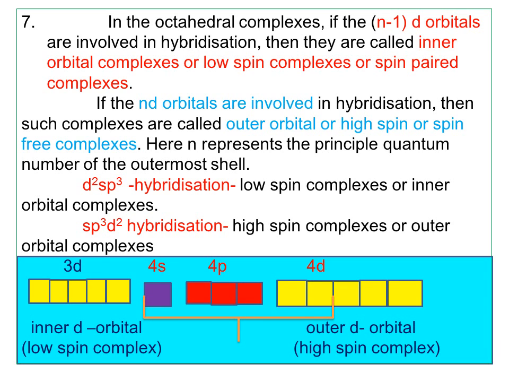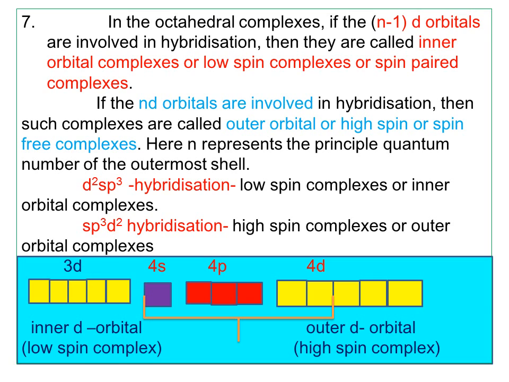In order to understand the seventh point, you must be very clear about what the nth shell is and what the n minus 1th shell is. What is the nth shell? The outermost shell of the atom. If you consider the n minus 1th shell, that is the shell next to the outermost, from inner to outer.